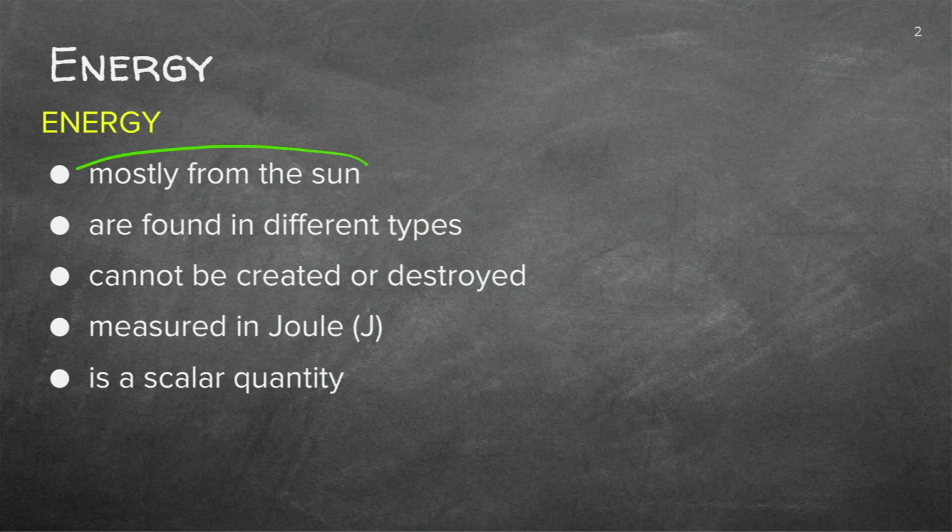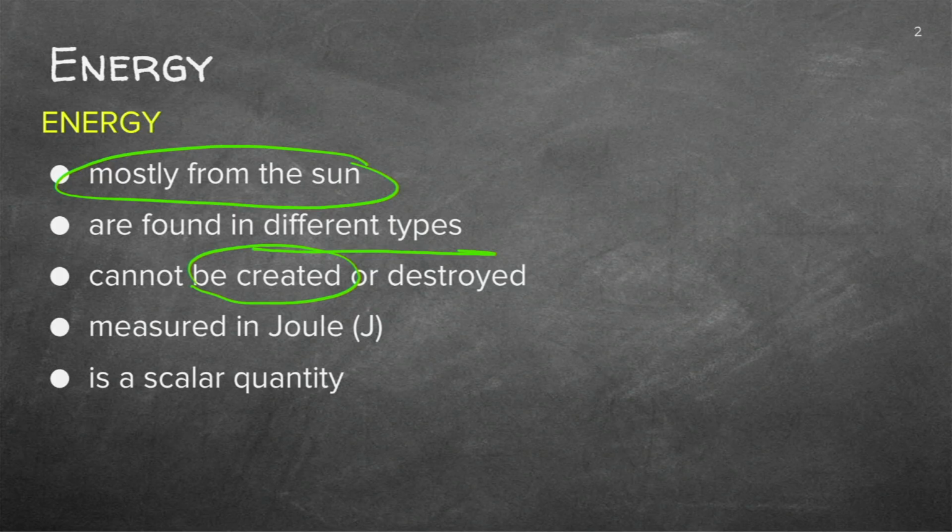Firstly, almost all the energy that we have is coming from the sun. So the sun generates energy with radiation, and the energy will be transferred from one form to another. It's found in different types, which I'll show you just now, and it cannot be created. We cannot generate energy, but we can change forms of energy.